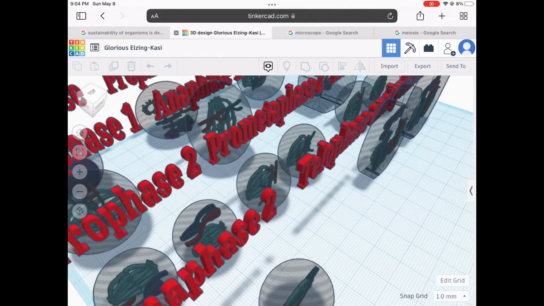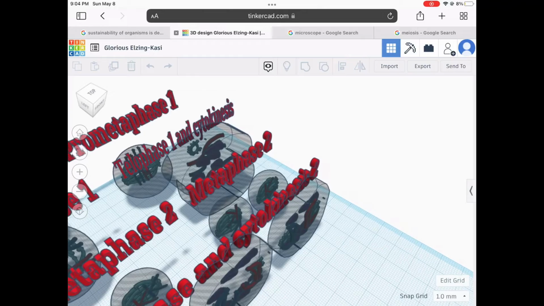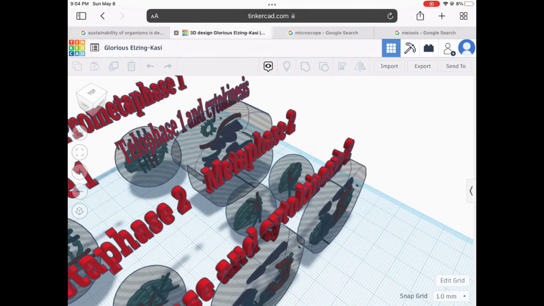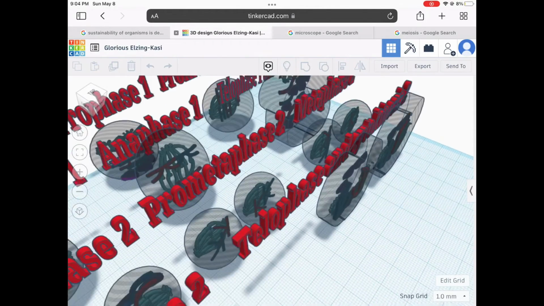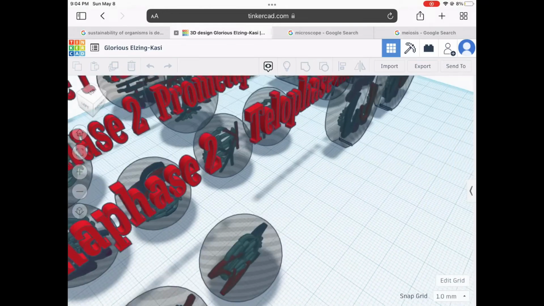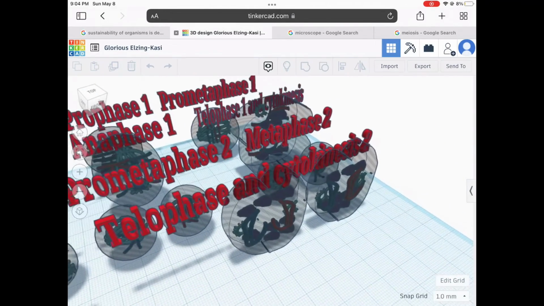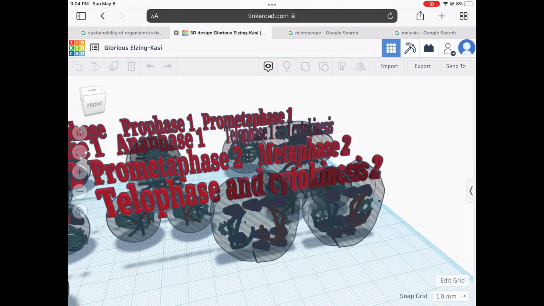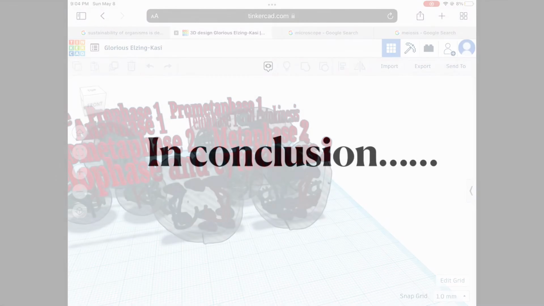DNA exists as chromosomes. In metaphase 2, the chromosomes line up along the middle of the cell. In anaphase 2, the copies of DNA are separated and go to each end of the cell. And finally, in telophase 2, 4 nuclei form, the cells divide, forming 4 new cells.